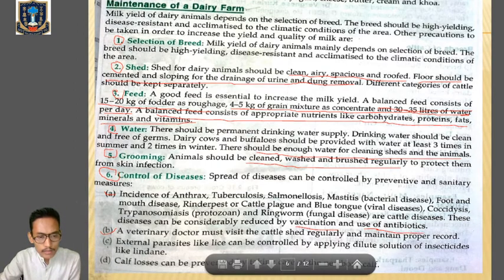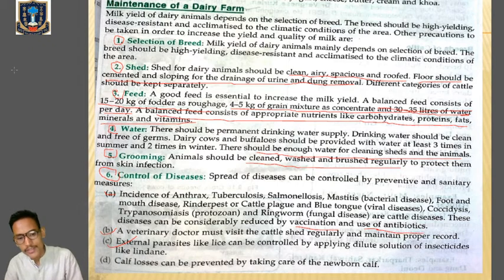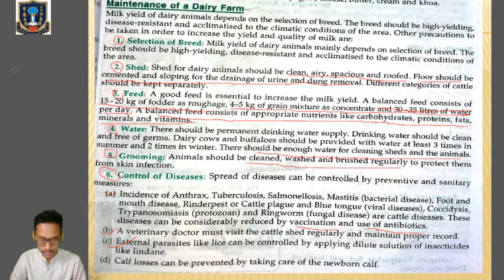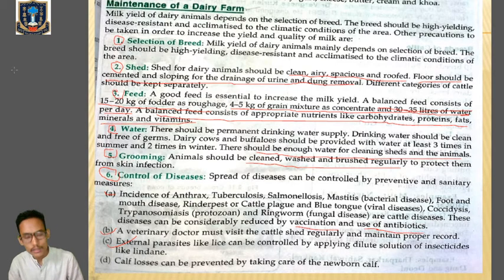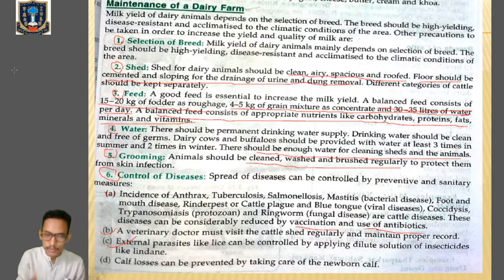Okay, external parasites like lice can be controlled by applying dilute solutions of insecticides like lindane. Remember the name lindane. Then calf losses can be prevented by taking care of the newborn calf. So these are certain things we do in dairy farming. Besides this, we have to maintain proper cleanliness and hygienic conditions in the dairy farm also.